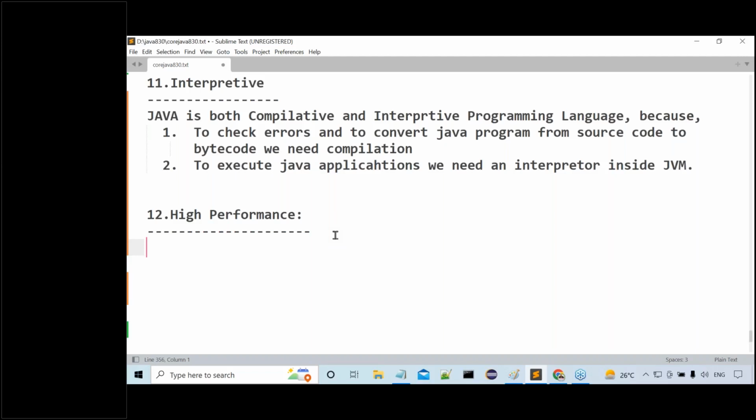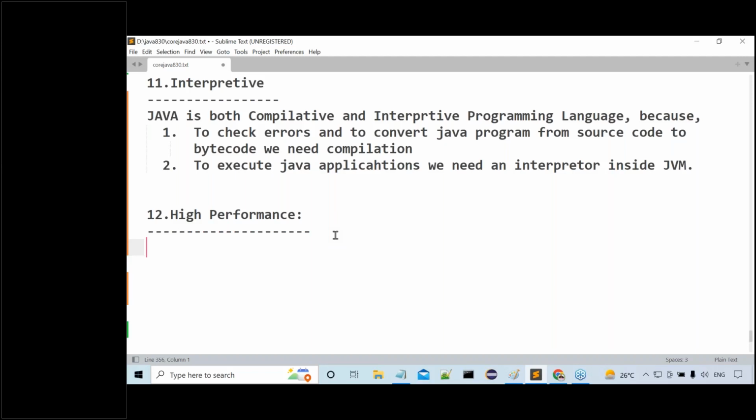At one situation, JVM will go for low performance. In that situation, to improve the performance of JVM, in order to improve overall application performance, Java people have included one component inside the JVM. That component is the JIT compiler, just-in-time compiler. What is the Java JIT compiler? I will give clarity later on, but not immediately. You will not understand that point here. In the JVM architecture, I will talk about everything regarding these components. But for the time being, we have to understand that to improve the performance of the JVM and Java programming language, a separate compiler was included inside the JVM. That compiler is the JIT compiler, just-in-time compiler.